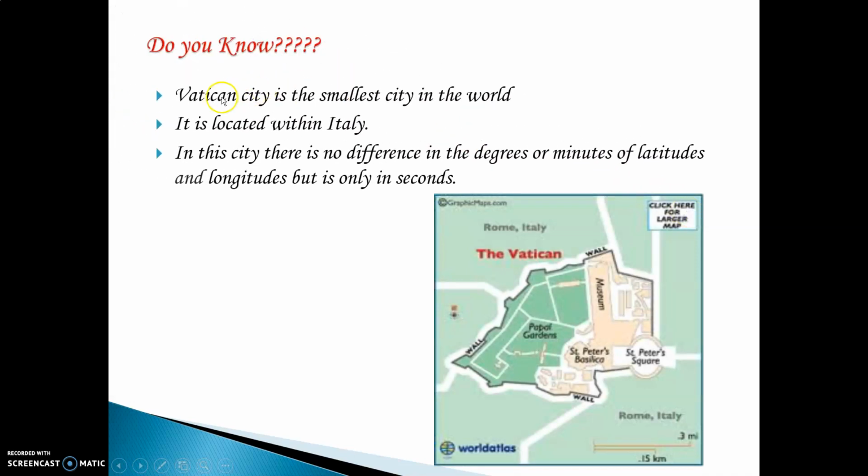Among them, we have learned Vatican City is the smallest city in the world. It is located in Italy, and the difference is calculated based on the seconds between the two latitudes and the longitudes. So students, I hope the lessons are clear to you.